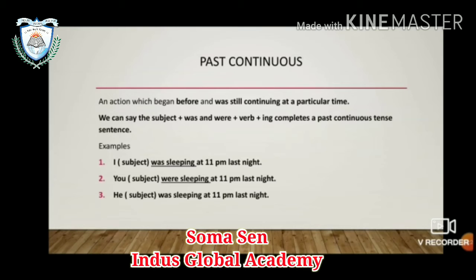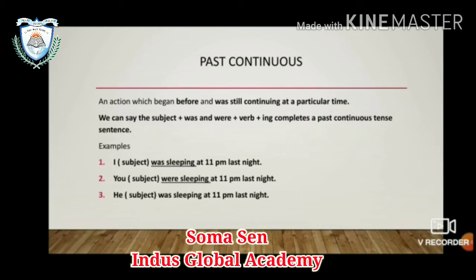This action had begun before. You had started sleeping before 11 p.m. Right? And you were sleeping continuously at that time. There was no interruption of sleep, or there was no interruption at all. So you had continued to sleep at that time, and it is known as past continuous tense.